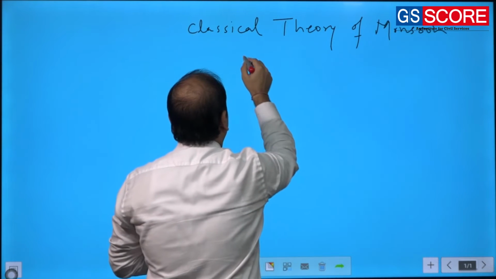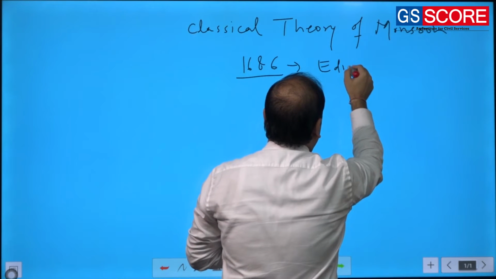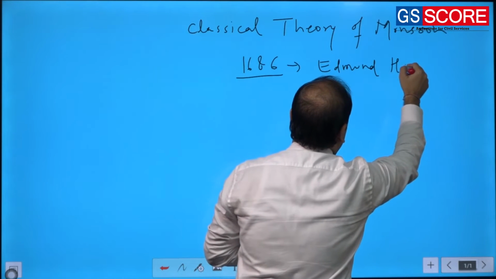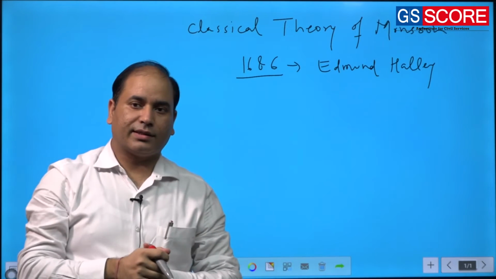This classical theory of monsoon was given by Sir Edmund Halley in 1686.